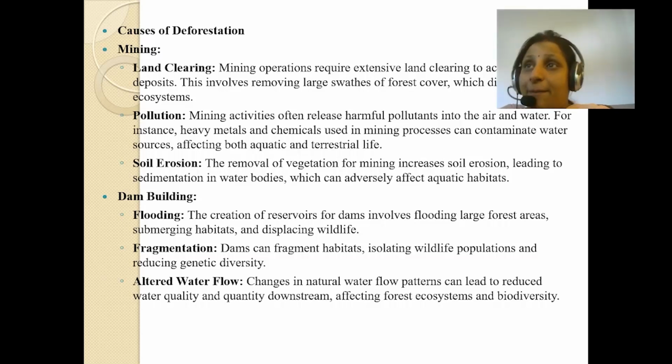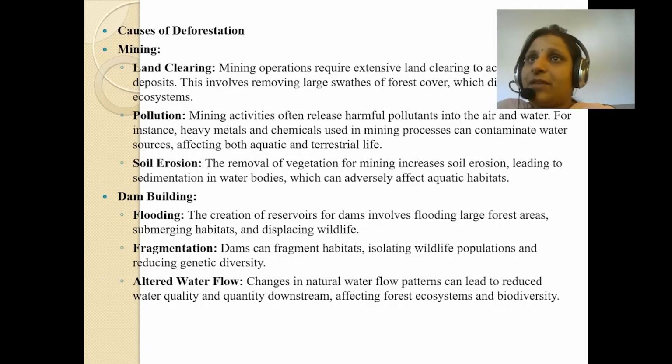Dams can fragment habitat, isolating wildlife populations and reducing genetic diversity. Means these populations can be reduced, genetic population can decrease, so more diversity will not be there. So this can happen due to dam building. Changes in natural water flow patterns mean the water flow pattern gets changed, and it can lead to reduced water quantity downstream, affecting forest ecosystems and biodiversity.